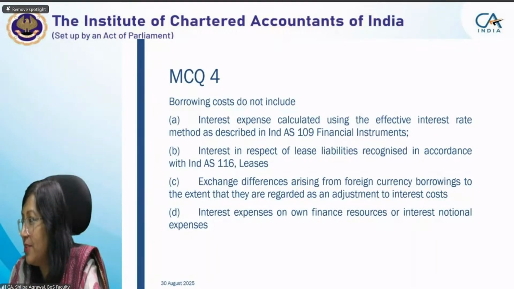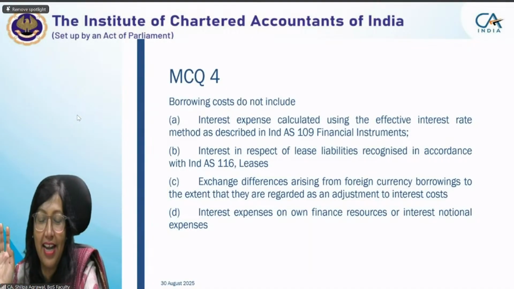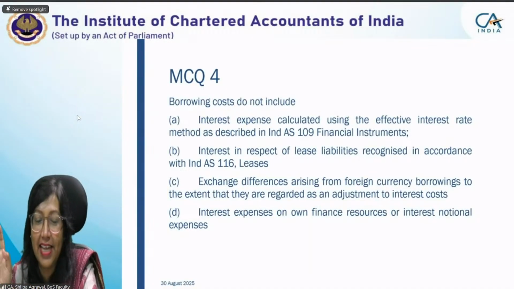Saurabh is also having the same issue? When I am typing it, it's shown as 1 only. Okay, I'll take it as a technical error. Don't worry, I'll take it as 4.